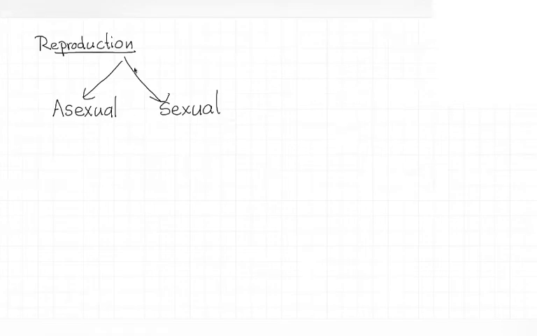The major difference between these two types is: in asexual reproduction, only one organism is needed. That organism can give rise to a new generation, new organisms. But in sexual reproduction, there should be a fusion of gametes. There should be two organisms for this mechanism. That is one of the major differences, right? Now we will go to the types of asexual and sexual reproduction.